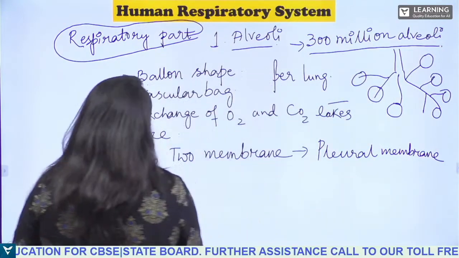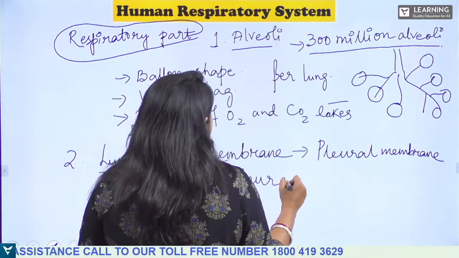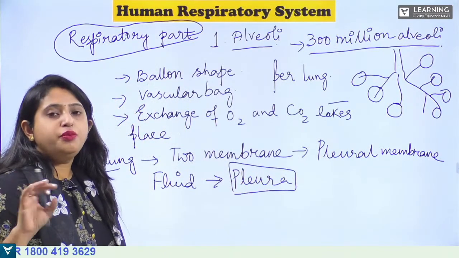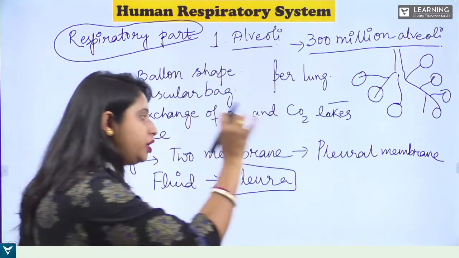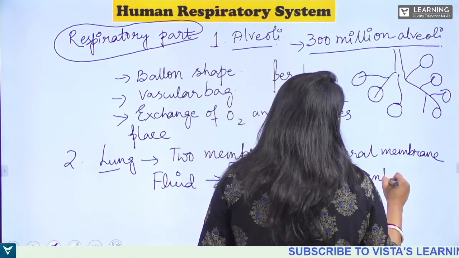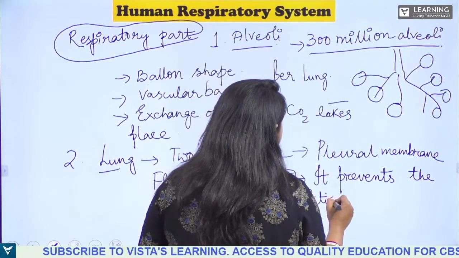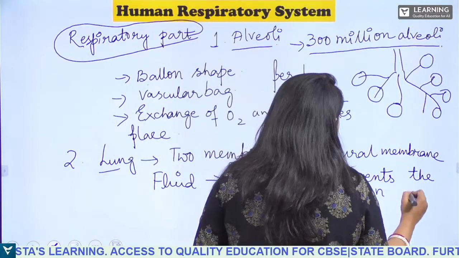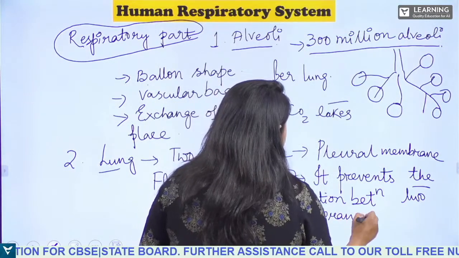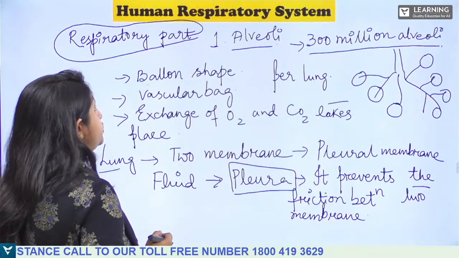And the fluid which is present in the lung, what do we call it? We call it pleura. Now what is the function of this pleura? The pleura prevents the friction between the two membranes. Is that clear? These are the respiratory parts.